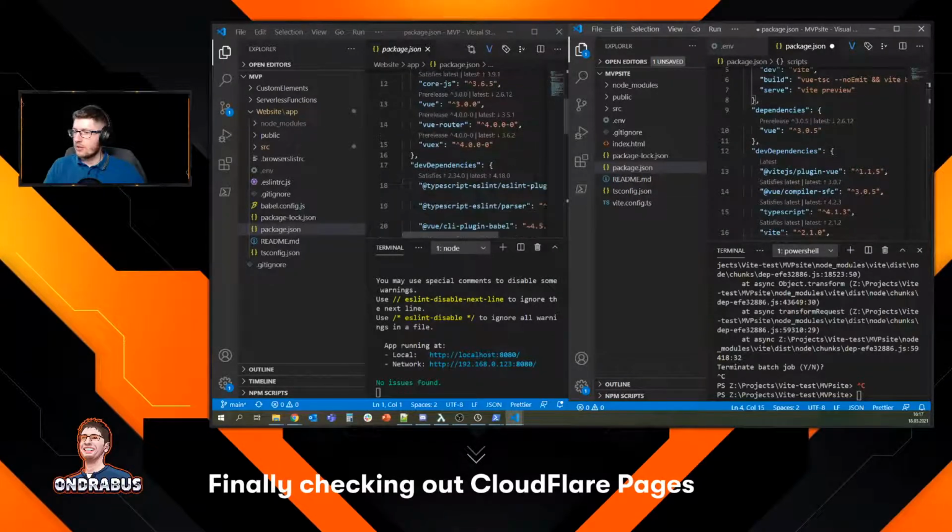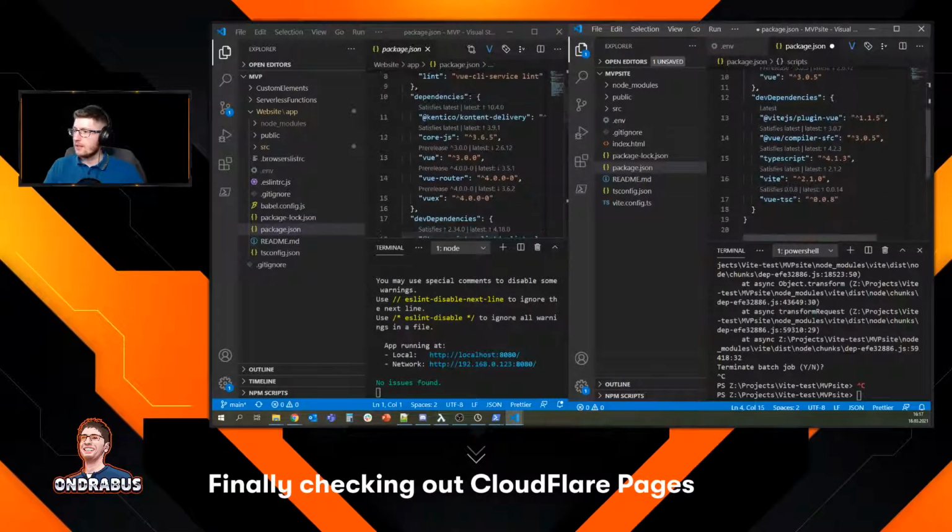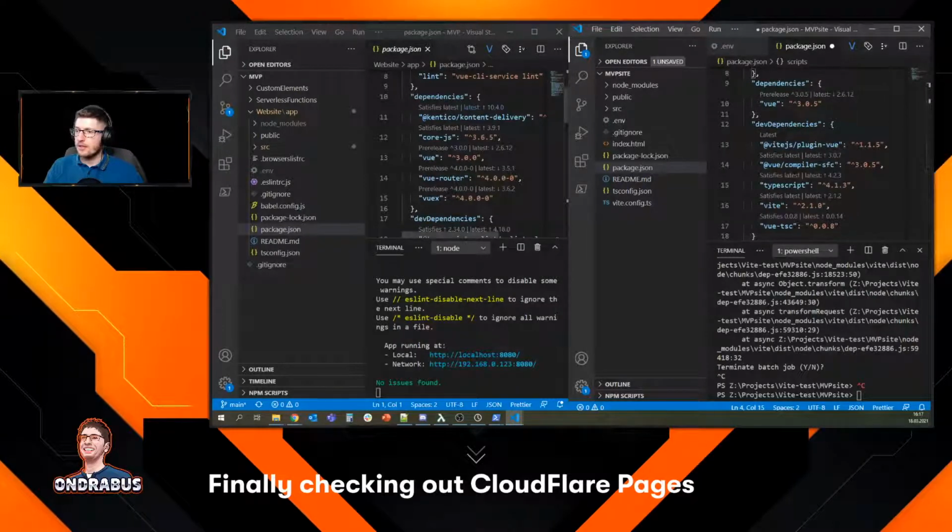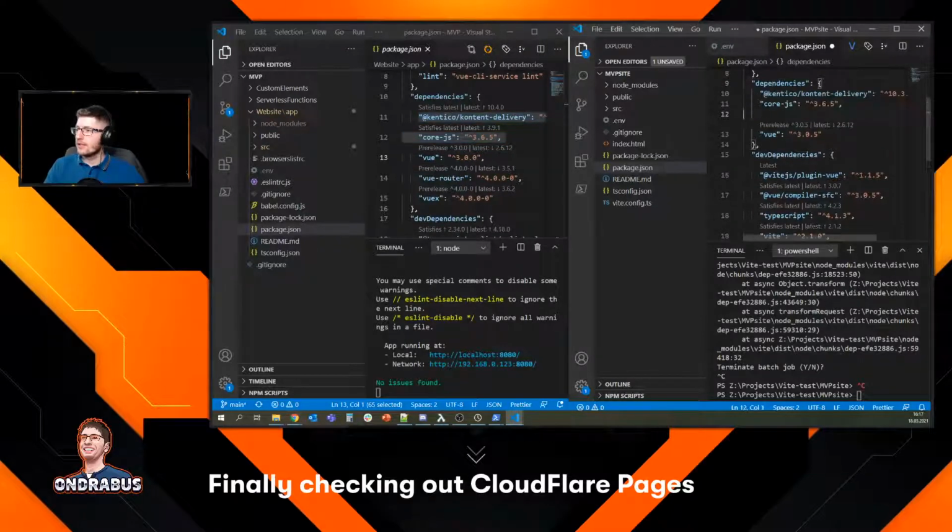And I want to check the dependencies. Yeah, you see that? So we got a bunch of dependencies here that were not solved. Okay, let's add them here. And Vue Router and Vuex.